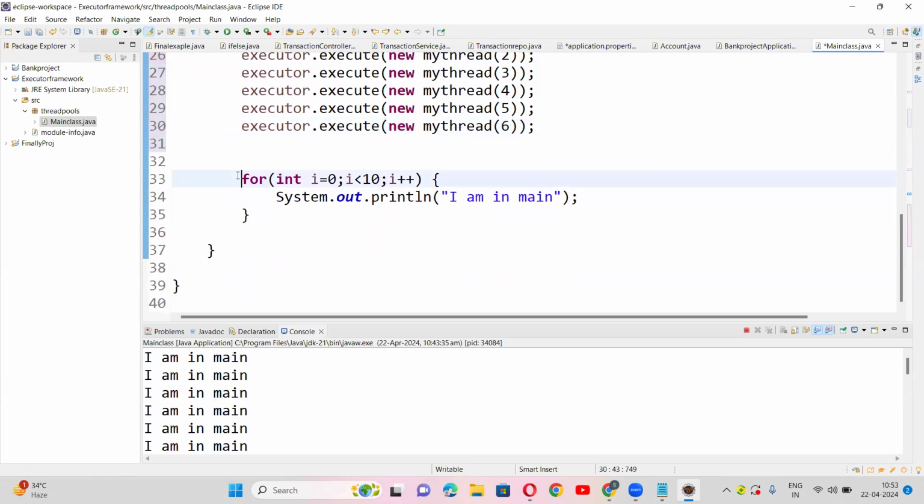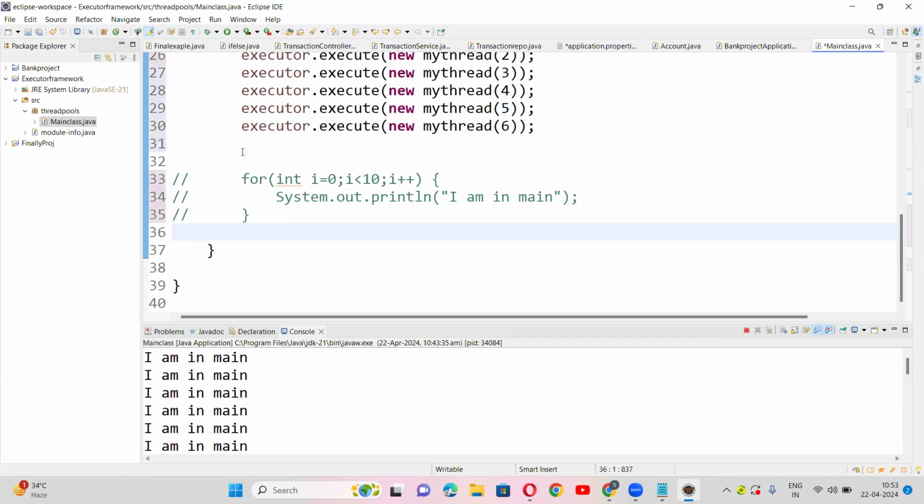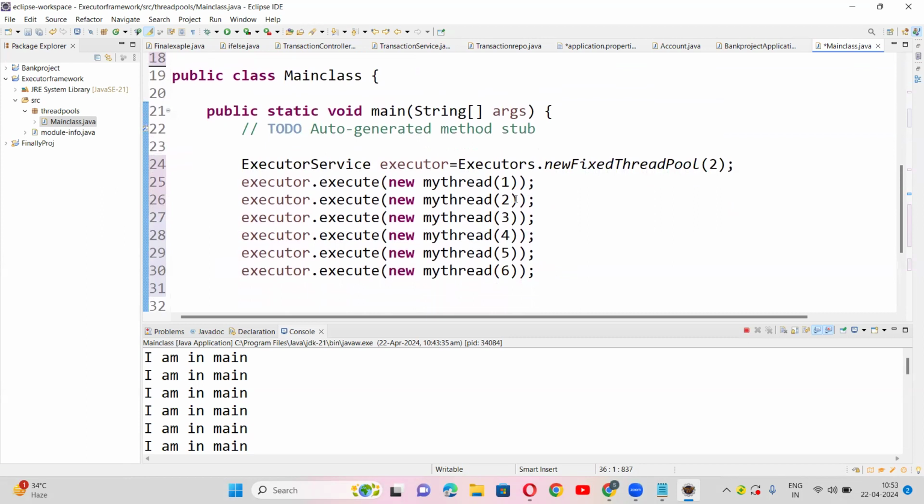Temporarily we'll remove this one. Now see guys, thread 1 and thread 2 will execute parallelly. Once thread 1 and thread 2 are completed, thread 3 and thread 4 come into the picture. Once 3 and 4 are completed, 5 and 6 come. If you keep the size as 3, three threads will be executed at a time. So based on your requirement, you need to go with that.